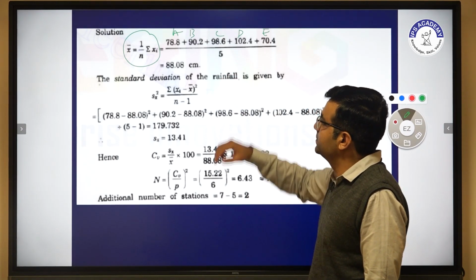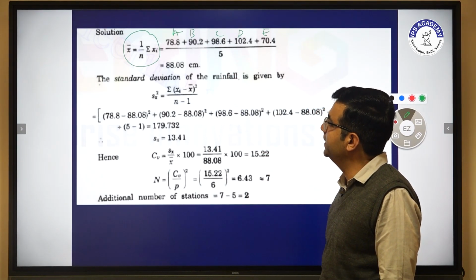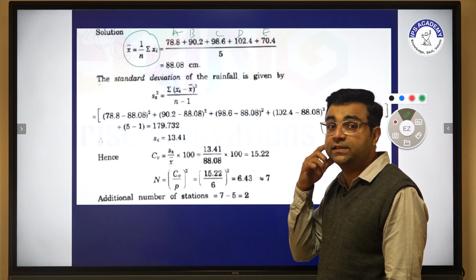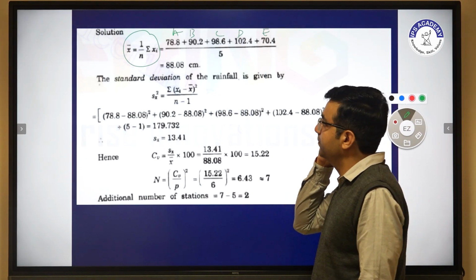Now the next step: we have to determine the standard deviation of the given rainfall.